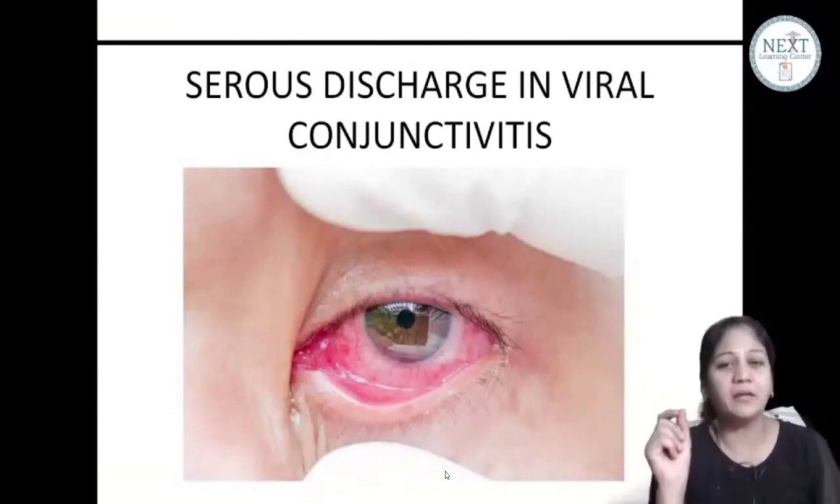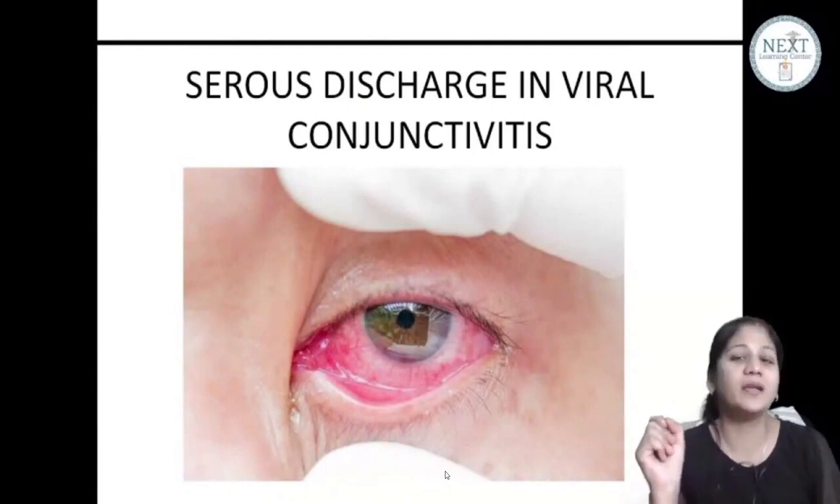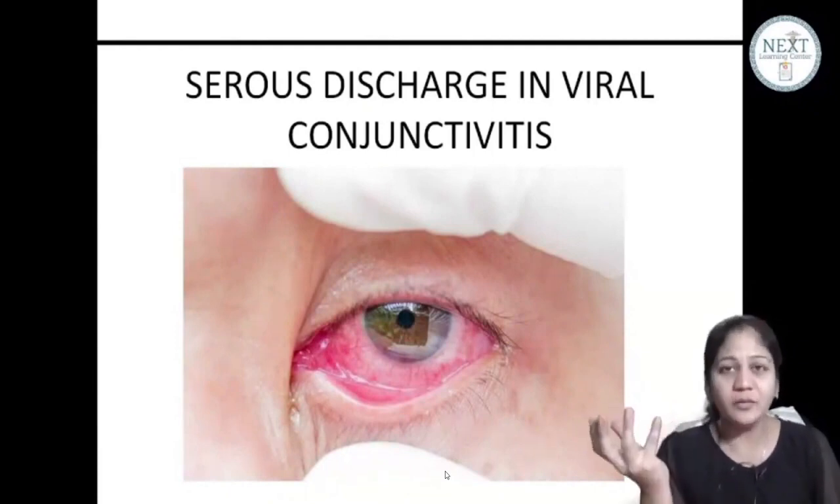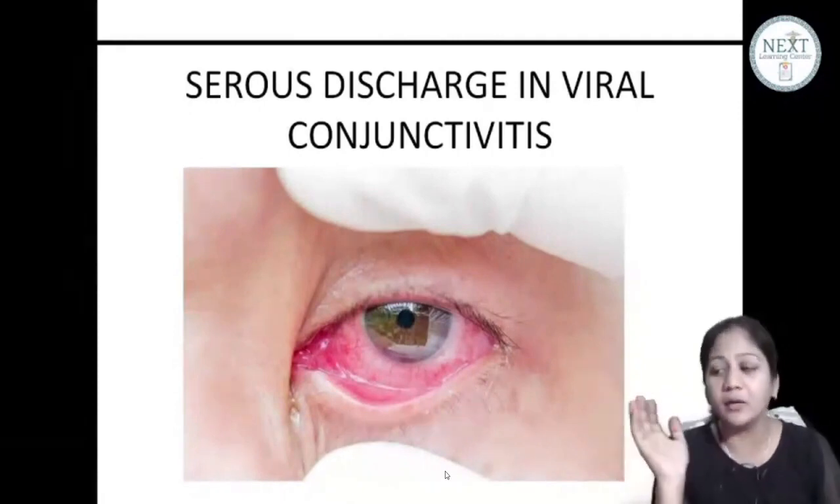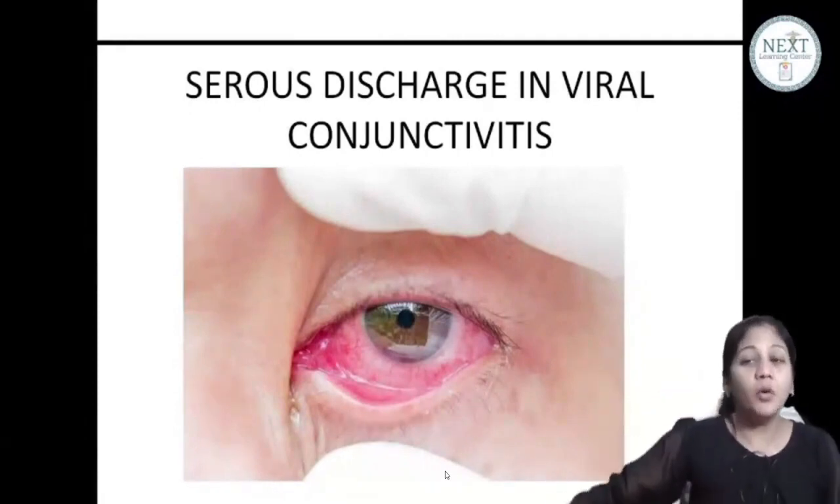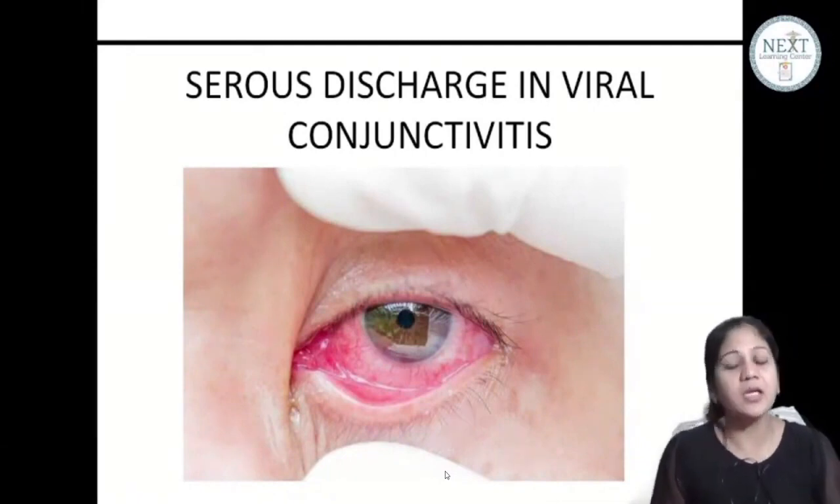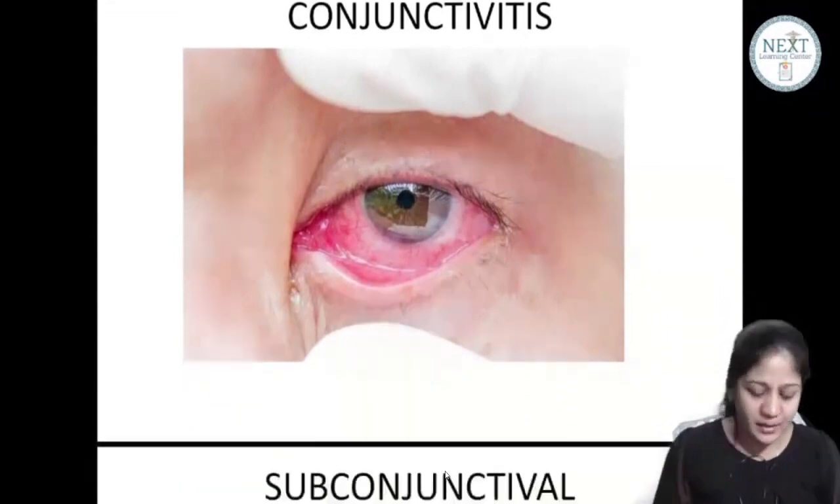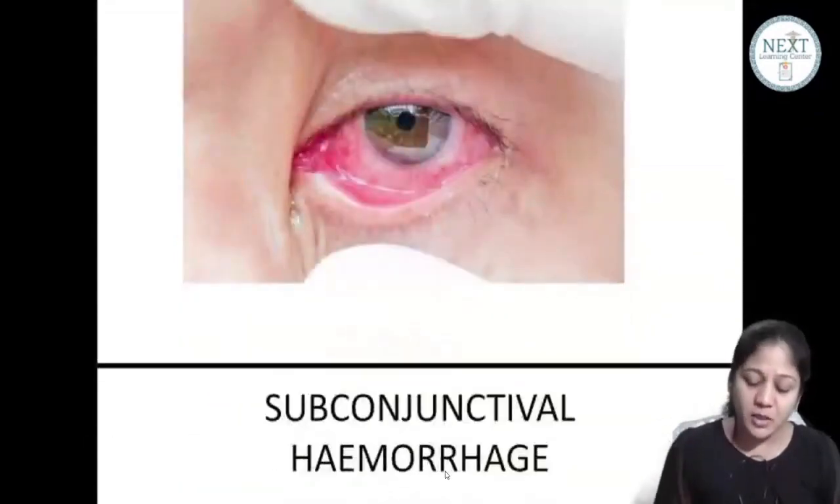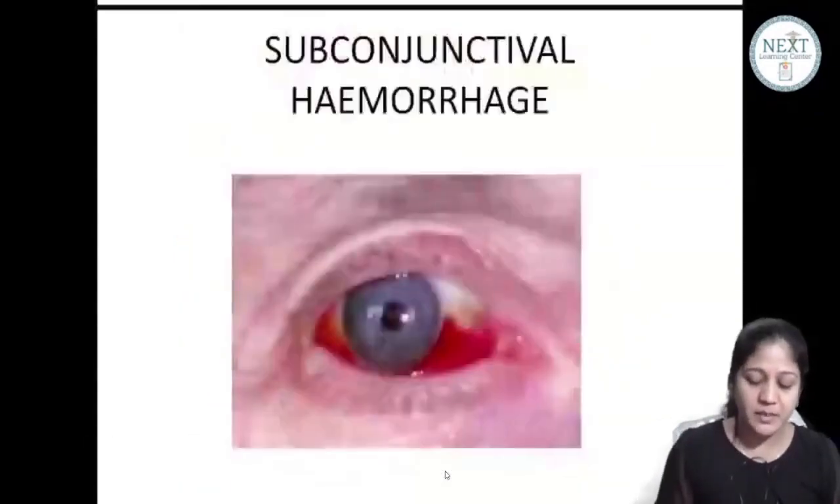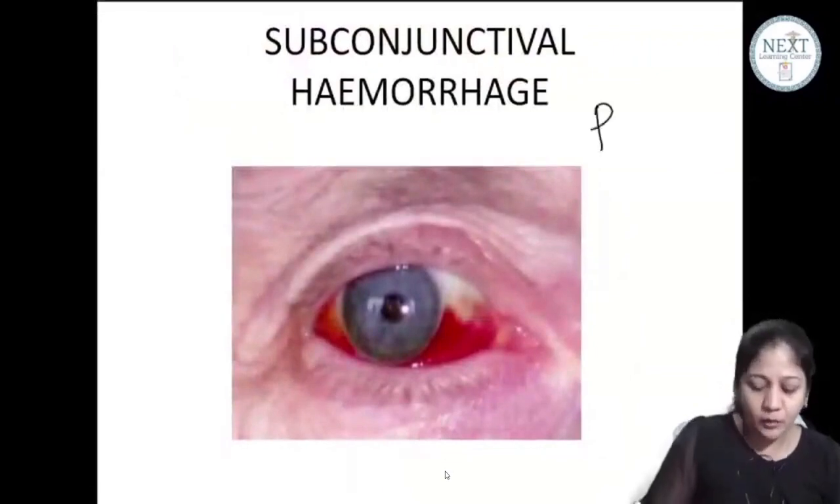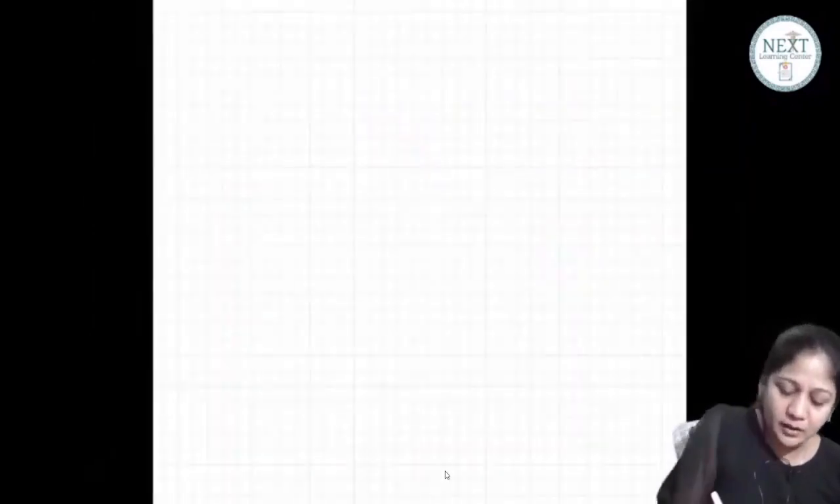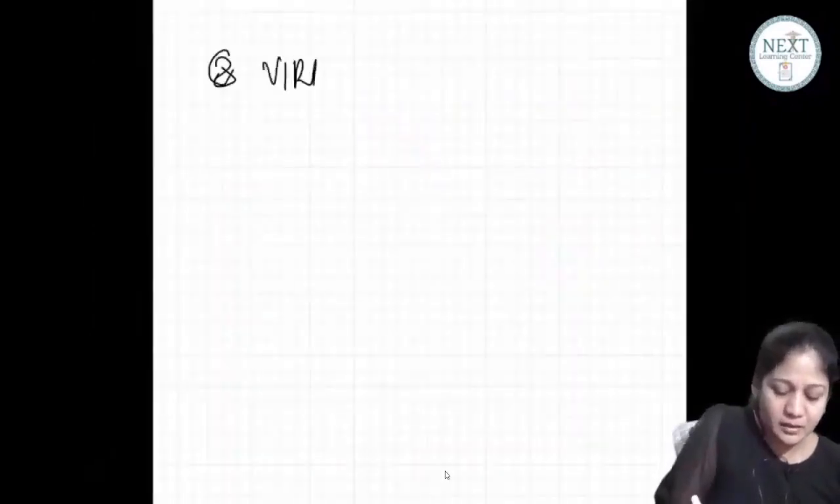ठीक है, pink eye and typical serous discharge in viral conjunctivitis. You don't have a mucoid or a purulent kind of discharge, you just show plain watering. ठीक है, so this is your most common presentation of viral conjunctivitis. ठीक है, please remember. Now sometimes your virus may show something like this. Please see. So we are now reading viral conjunctivitis. We are now reading the third type. This is viral conjunctivitis.